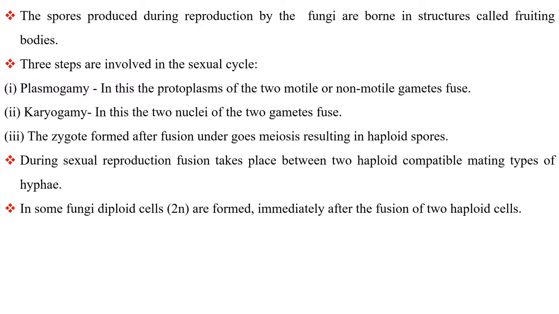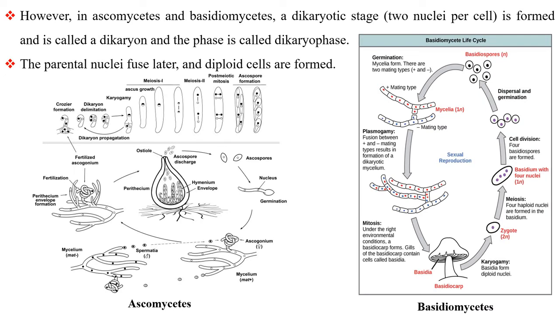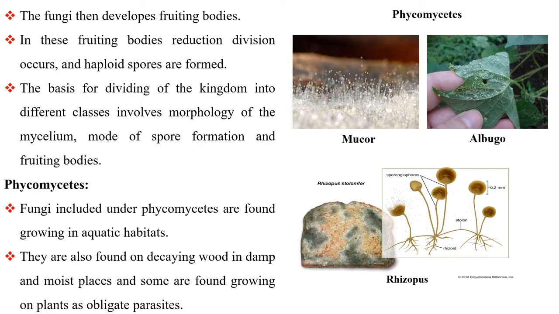During sexual reproduction, fusion takes place between two haploid compatible mating types of hyphae. In some fungi, the diploid cells are formed immediately after the fusion of two haploid cells. However, in Ascomycetes and Basidiomycetes, a dikaryotic stage is formed and is called a dikaryon, and the phase is called dikaryophase. The parental nuclei fuse later and diploid cells are formed. The fungi then develop fruiting bodies. In these fruiting bodies, reduction division occurs and haploid spores are formed.